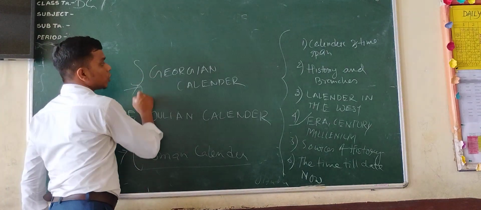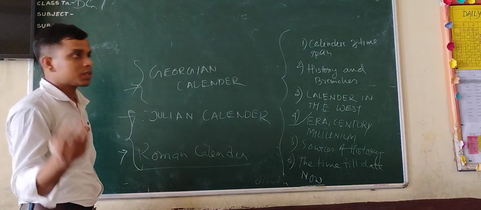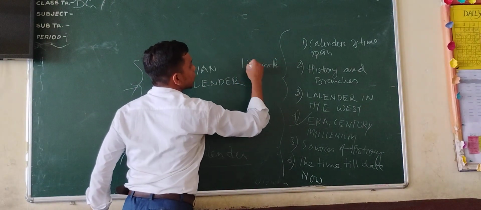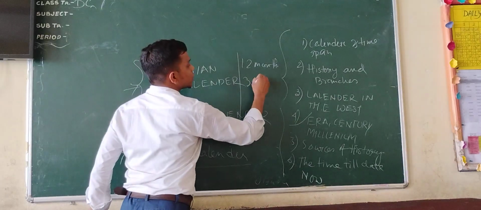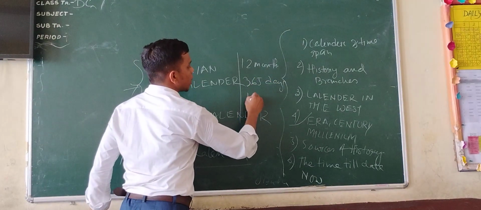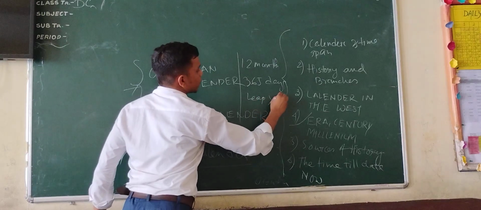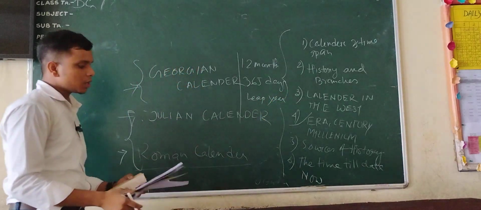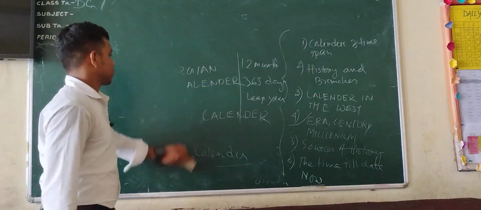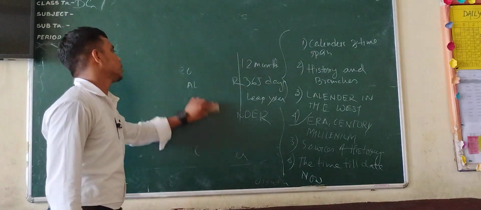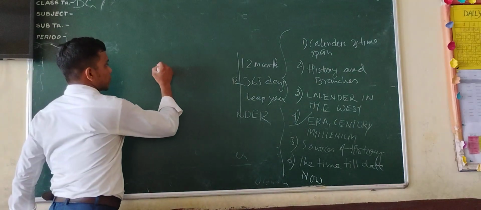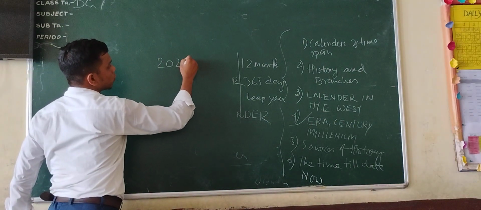And what is the Gregorian calendar? The Gregorian calendar has three basic points. One, it has 12 months. It has 365 days, and it also has a leap year. And how will we recognize a leap year? It is asked in your class question, what is the process, or how we will find the leap year. The answer would be, suppose this is 2025.